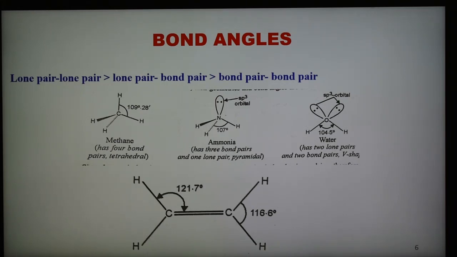It is seen from the above diagram that the bond angle of an sp3 hybridized carbon atom will be tetrahedral only when all the atoms and groups attached to it are identical.